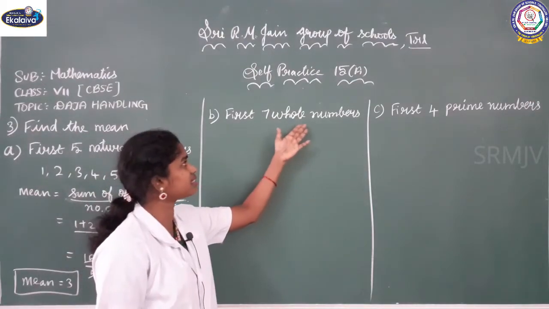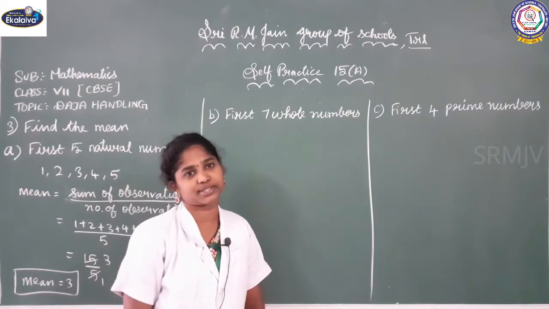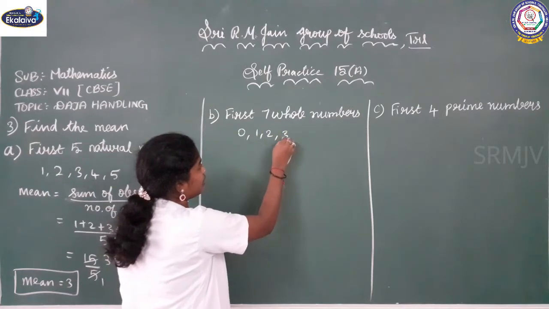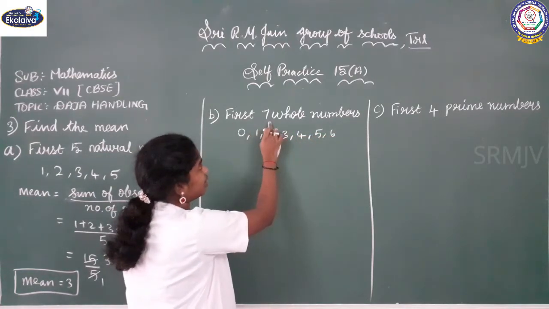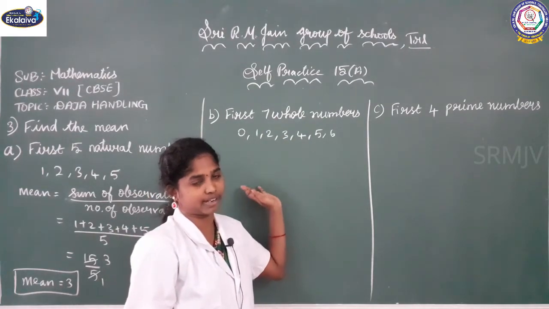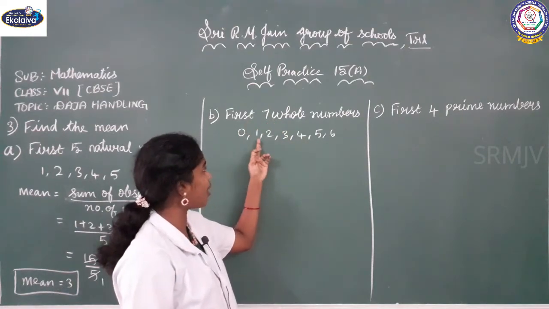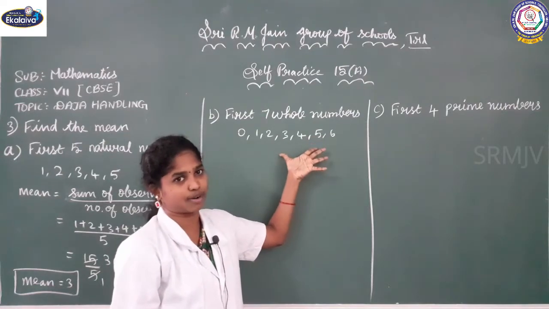These are the first 7 whole numbers. Whole numbers start from 0, so 0, 1, 2, 3, 4, 5 and 6. They said the first 7 whole numbers, and we know the whole numbers start from 0 and go on, so there are only 7 whole numbers. I am writing 0, 1, 2, 3, 4, 5, 6.